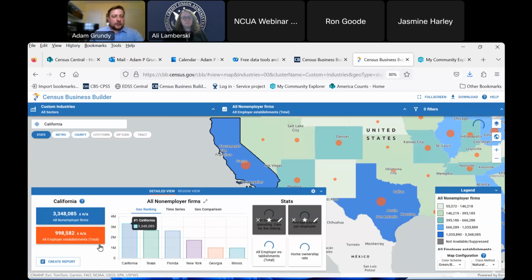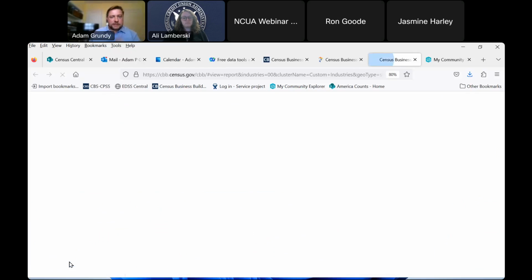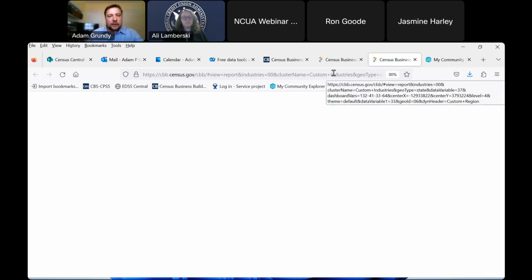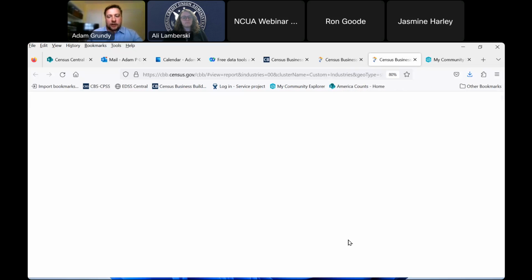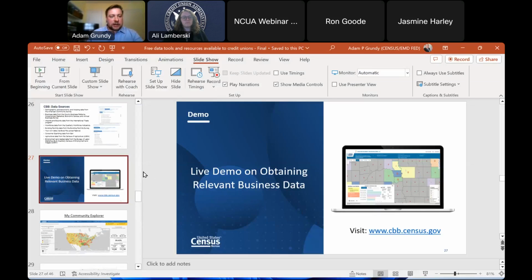Okay. Another thing I can see is my create report button. If I select that for this example for the state of California, once this is able to populate, it'll show me different things that I originally showed you in that slide deck. Basically, different examples about the business comparison from state to state. You can also take a look at how it compares to different sectors of the economy and things such as that. But since I'm having a little bit of tech issues with the internet, I'm going to go ahead and go back to our slide deck for just a moment and go through another data tool that I'm going to show you in just a moment.